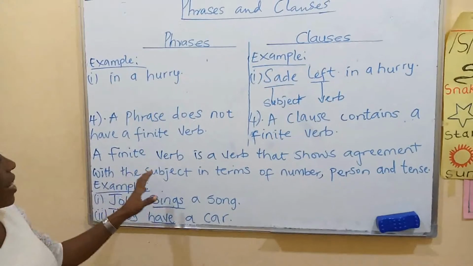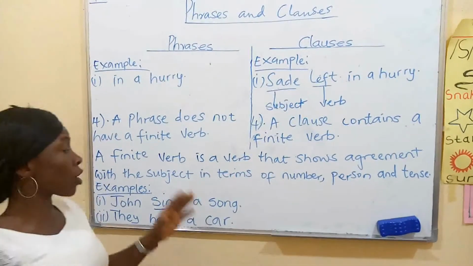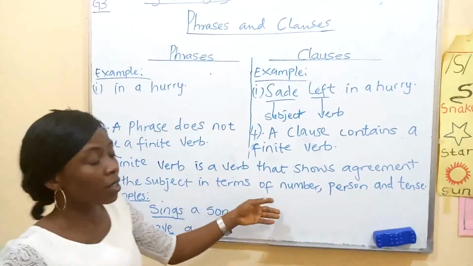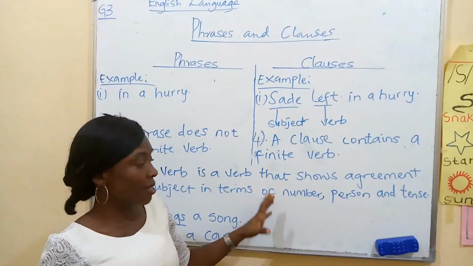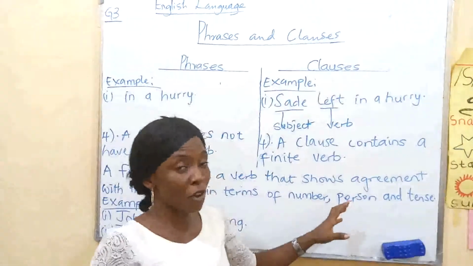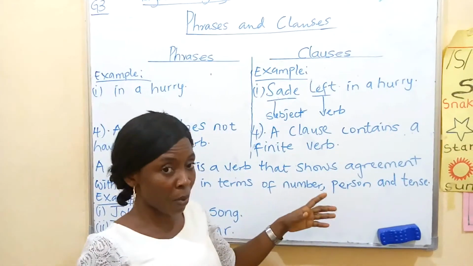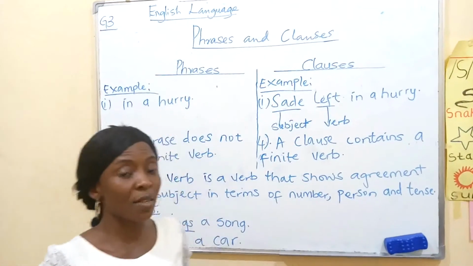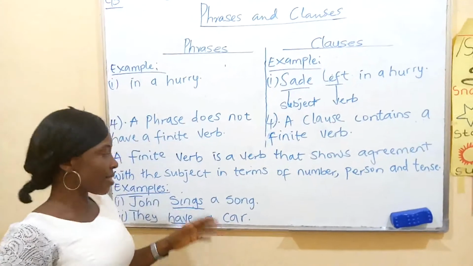So we say a finite verb is a verb that shows agreement with the subject in terms of number. When we talk about number, what do we mean? That's singular and plural. In terms of person, we talk about the first person, the second person, the third person. Now, in terms of tense, we are looking at the present and the past tense.